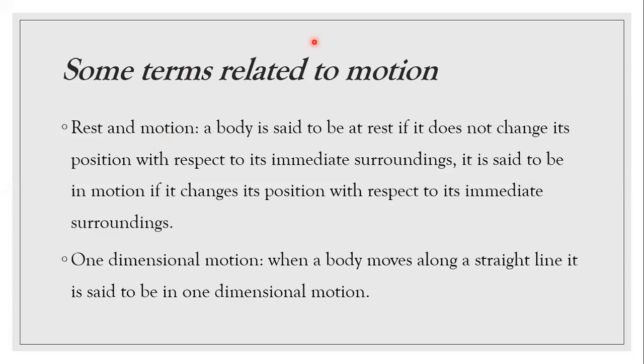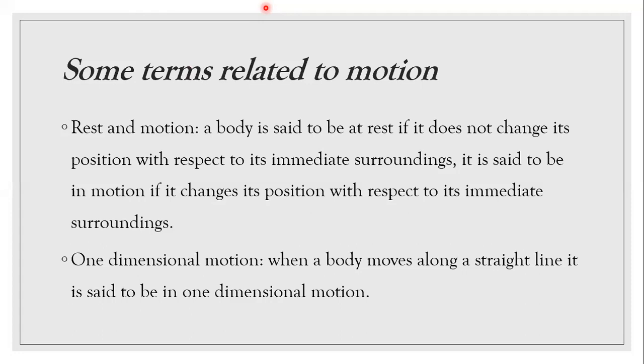Obviously, I am at rest because I am not changing my place with respect to my immediate surrounding, that is my room. I am also moving with the moving earth, but I am not moving with respect to my immediate surrounding, that's why I am at rest right now.